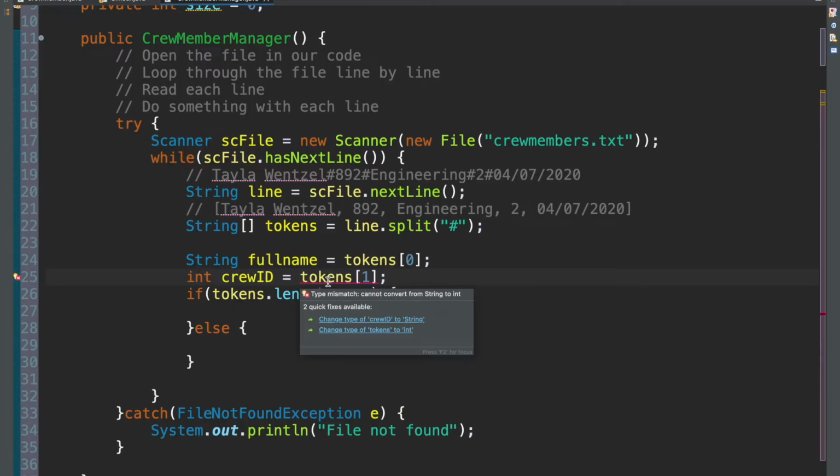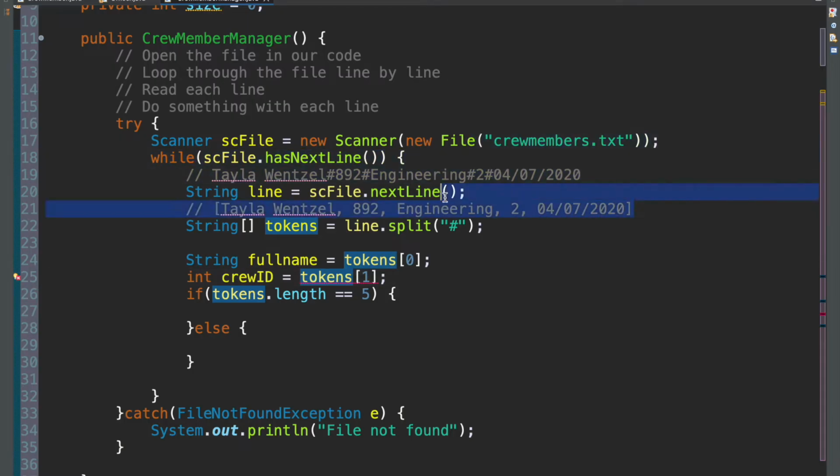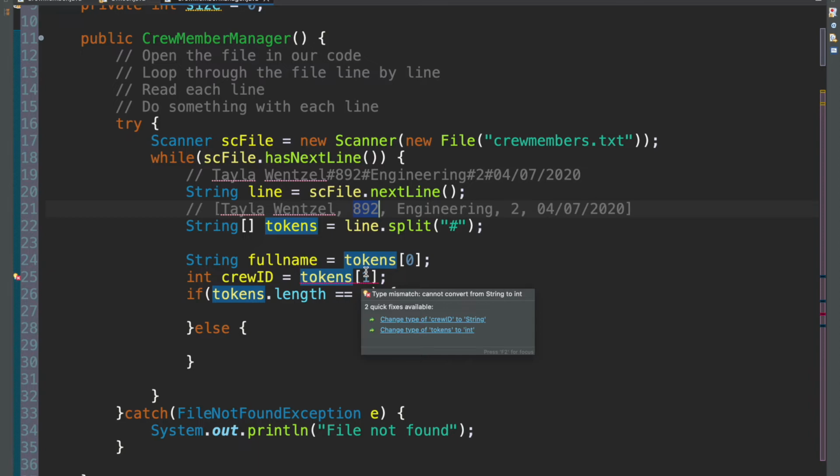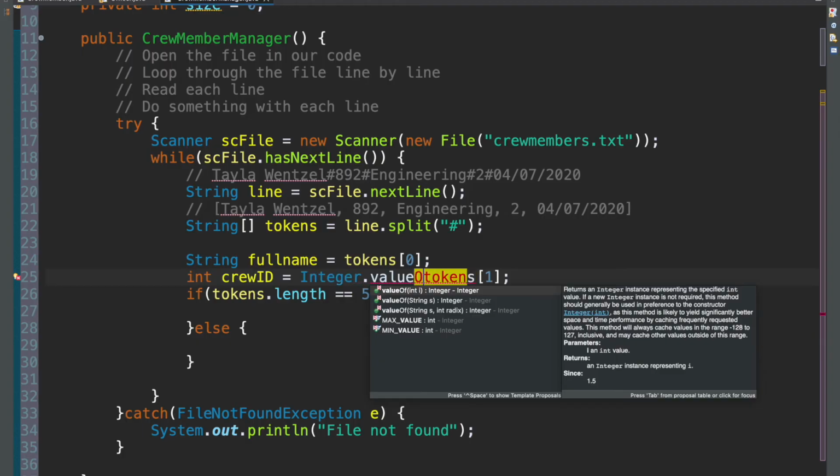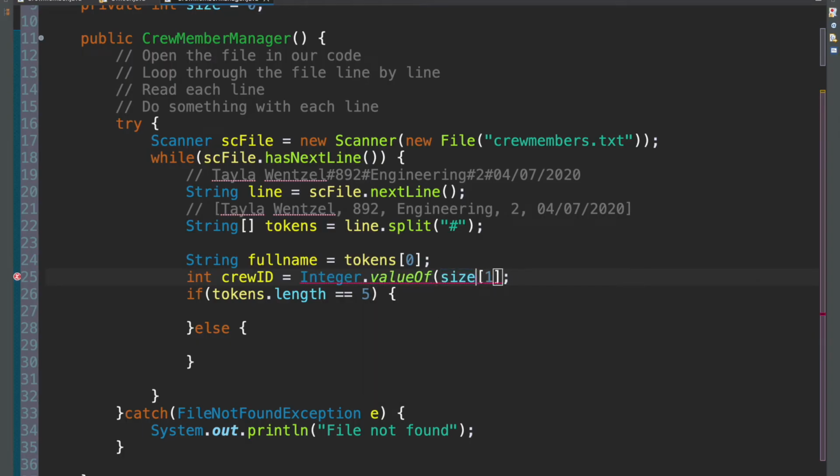And that's because although this is what it looks like in our array, right? It's a number, but this number is stored as a string. Everything that we read from a text file is given to us as a string, regardless of whether or not it's a number, a double, a boolean. It's always a string. So when we deal with it in our code, we have to convert it back into an integer, or the type that we want it to be. In our case, we want it to be an integer. And a simple way to do that, you just say Integer.valueOf, and in our case, we're saying valueOf tokens at 1.